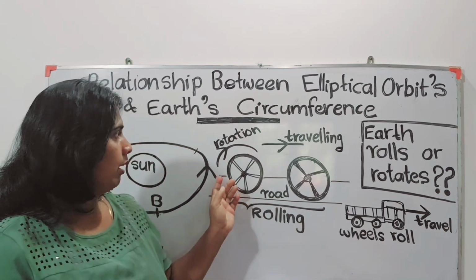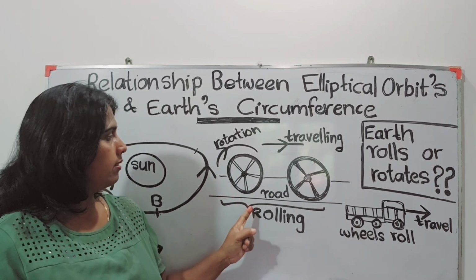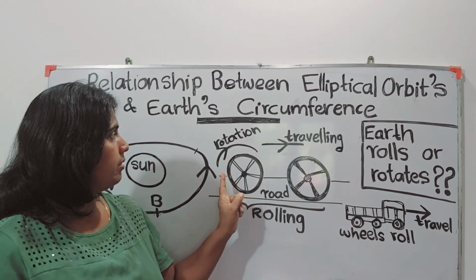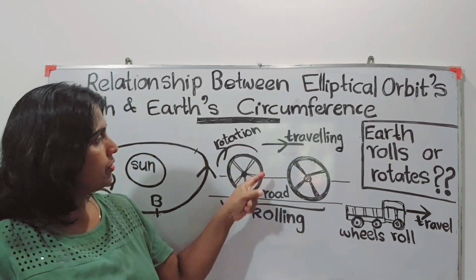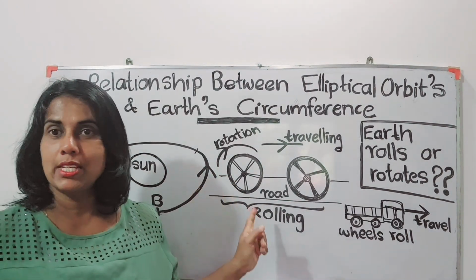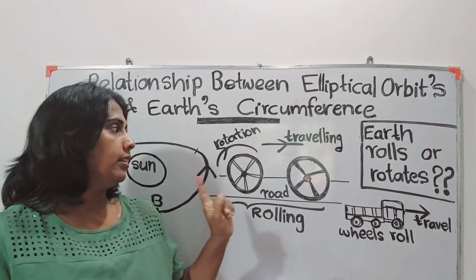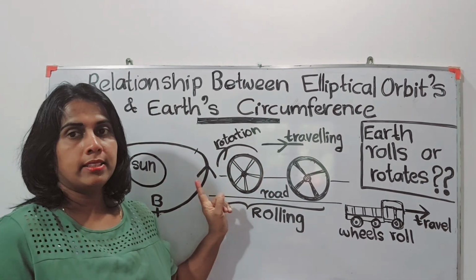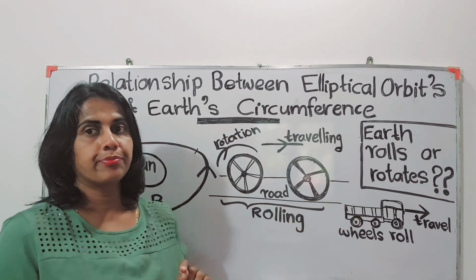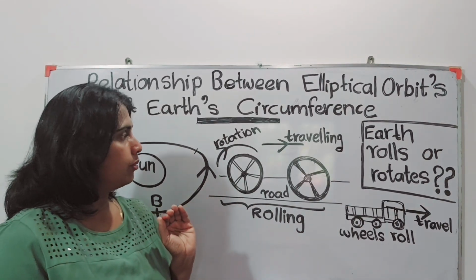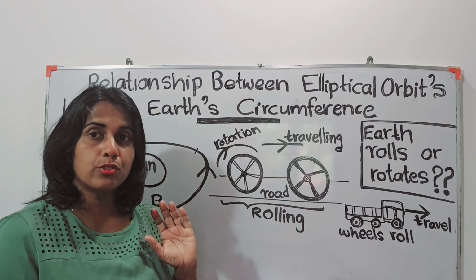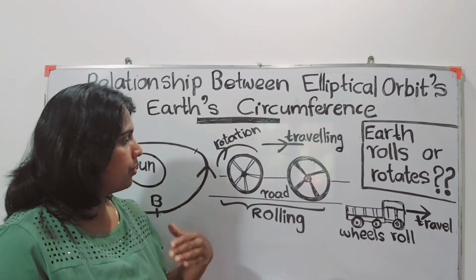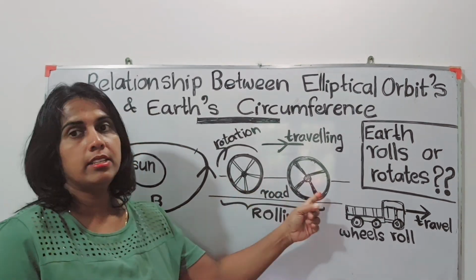Similarly, I've explained that using the wheels here also. Now the wheel is rotating. If only the rotation happens, then it rotates only at one place. It doesn't move across. So it has to travel. It has to roll. Then when it is rolling, it can travel a distance.